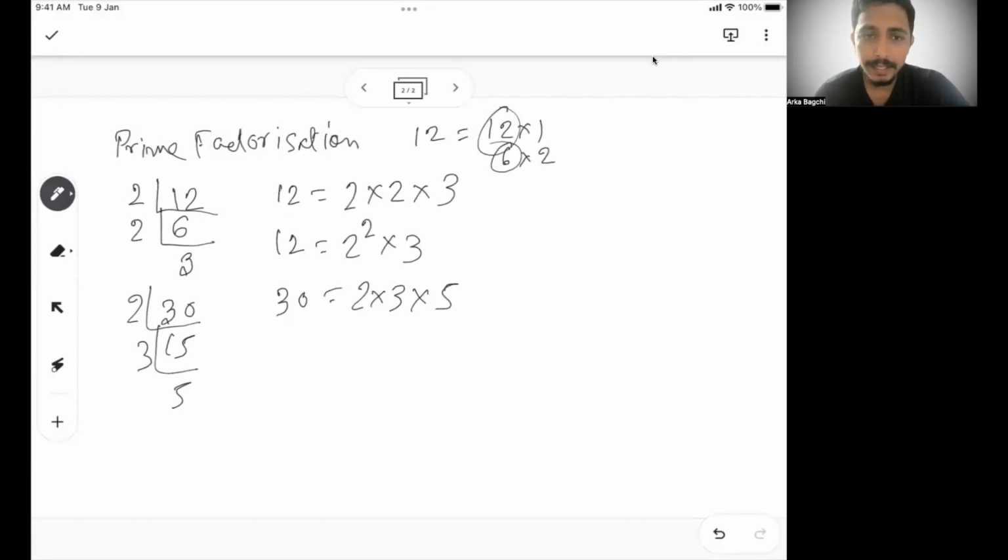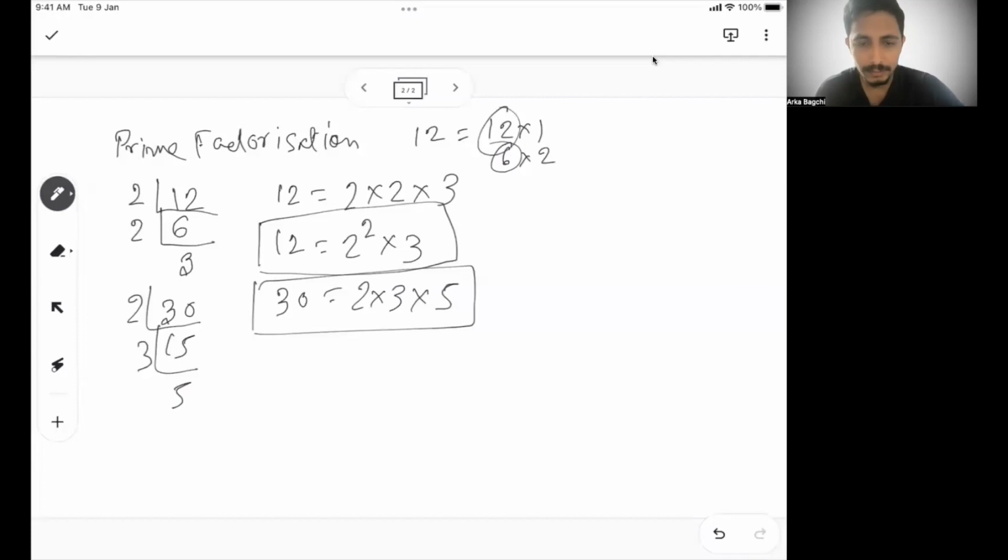Now there are a series of concepts that need to be understood before you solve a factorization level problem. This is the base of how you do factorization, and based on that, there are multiple follow-up concepts. The first one: can you tell me how many factors 12 has?